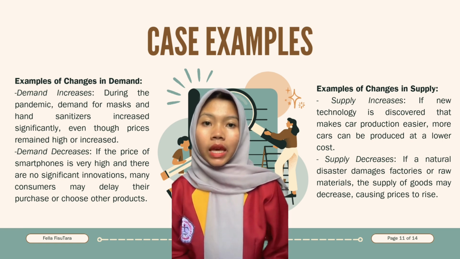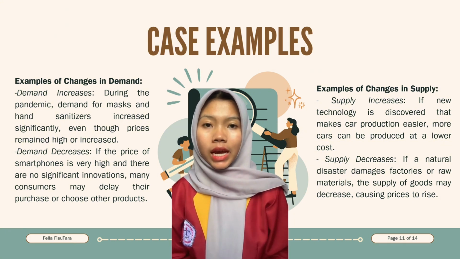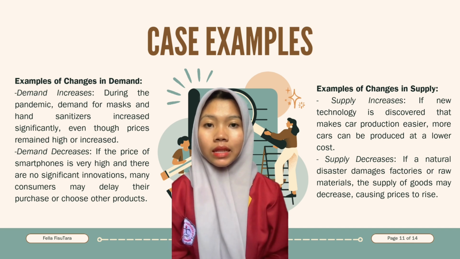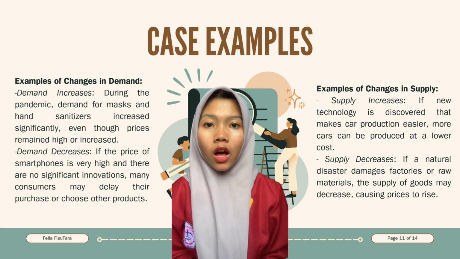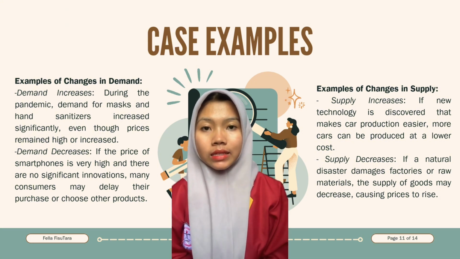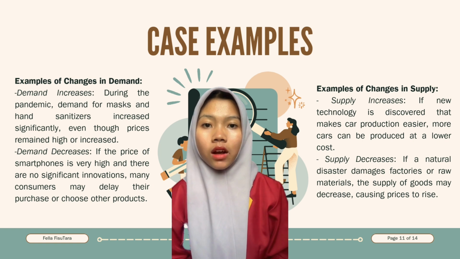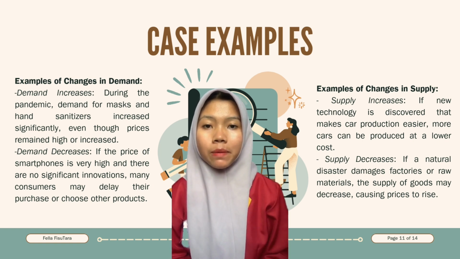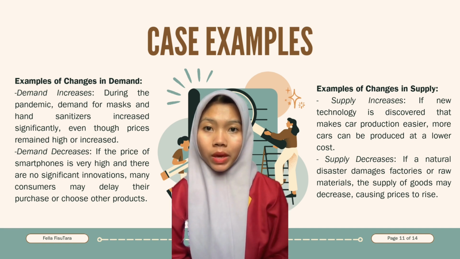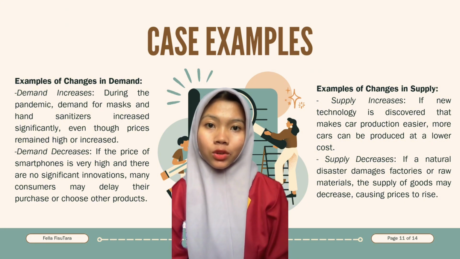Demand decreases. If the price of a smartphone is very high and there is no significant innovation, many consumers may delay their purchase or choose other products. Example of change in supply. Supply increases if new technology is discovered that makes car production easier. More cars can be produced at a lower cost. Supply decreases if a natural disaster damages factories or raw materials. The supply of goods may decrease, causing prices to rise.